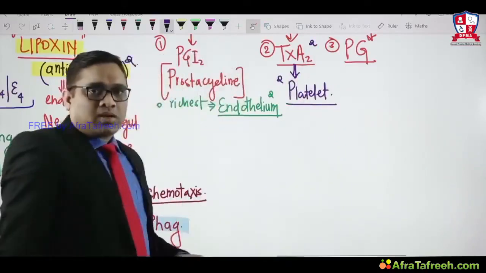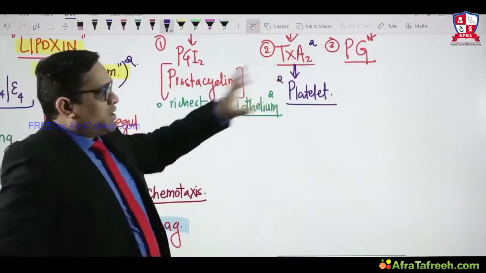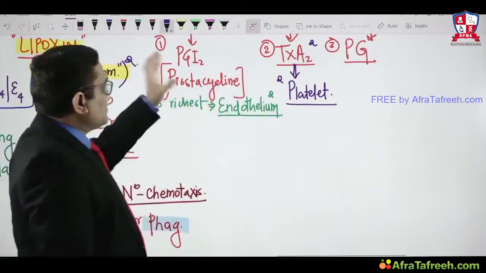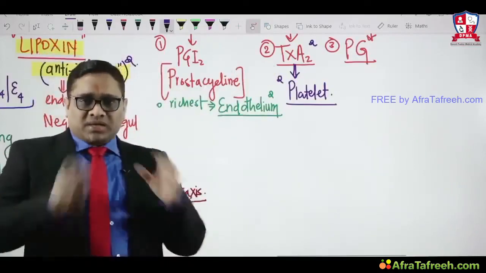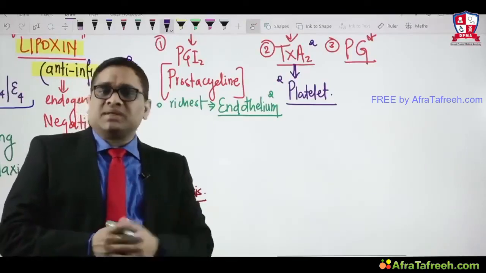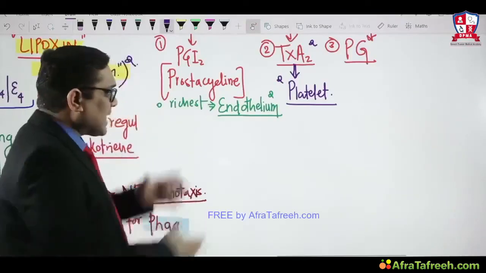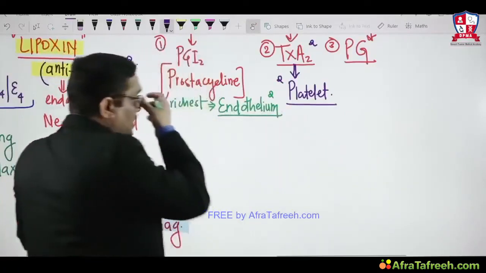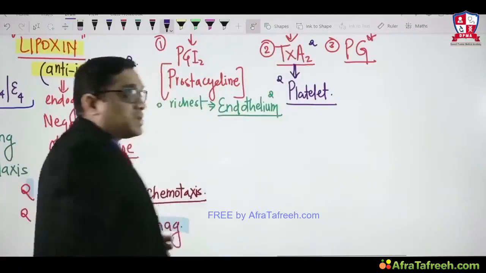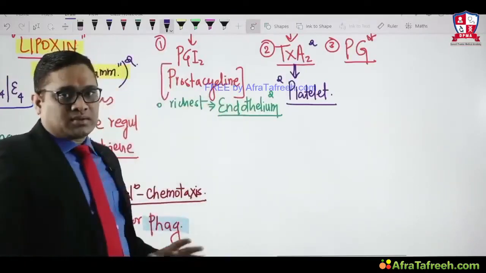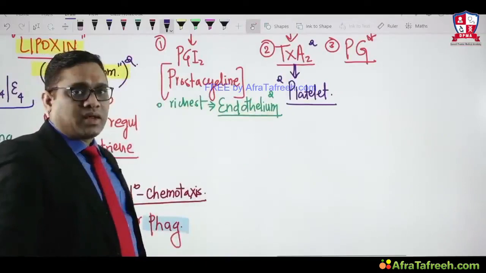thromboxane A2, right? So what will be the function of thromboxane A2? What will be the function of prostacyclin? We can easily make it out. Why am I saying we can easily make it out? Because both are antagonists to each other, meaning both are opposite to each other. Whatever function thromboxane does, exactly the opposite function will be done by prostacyclin. So let us see thromboxane A2 first.